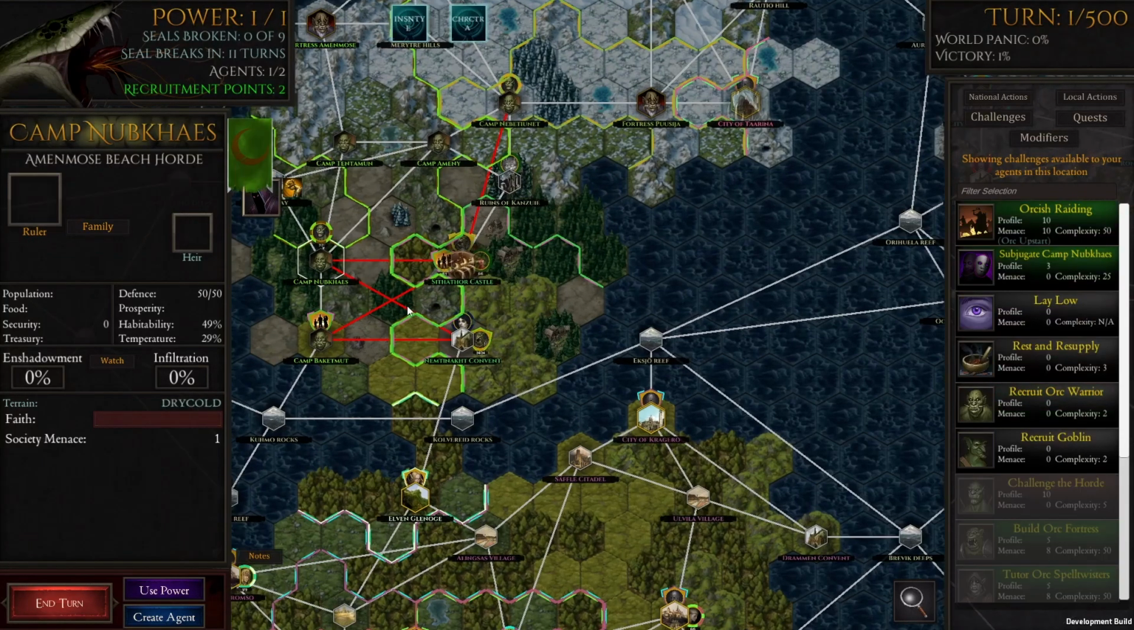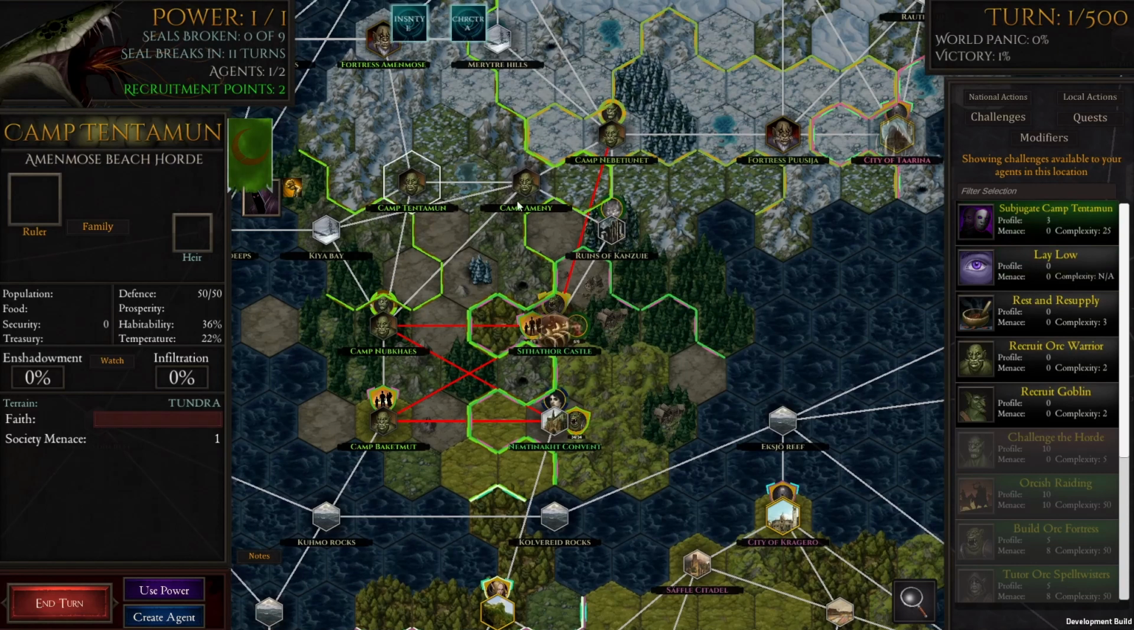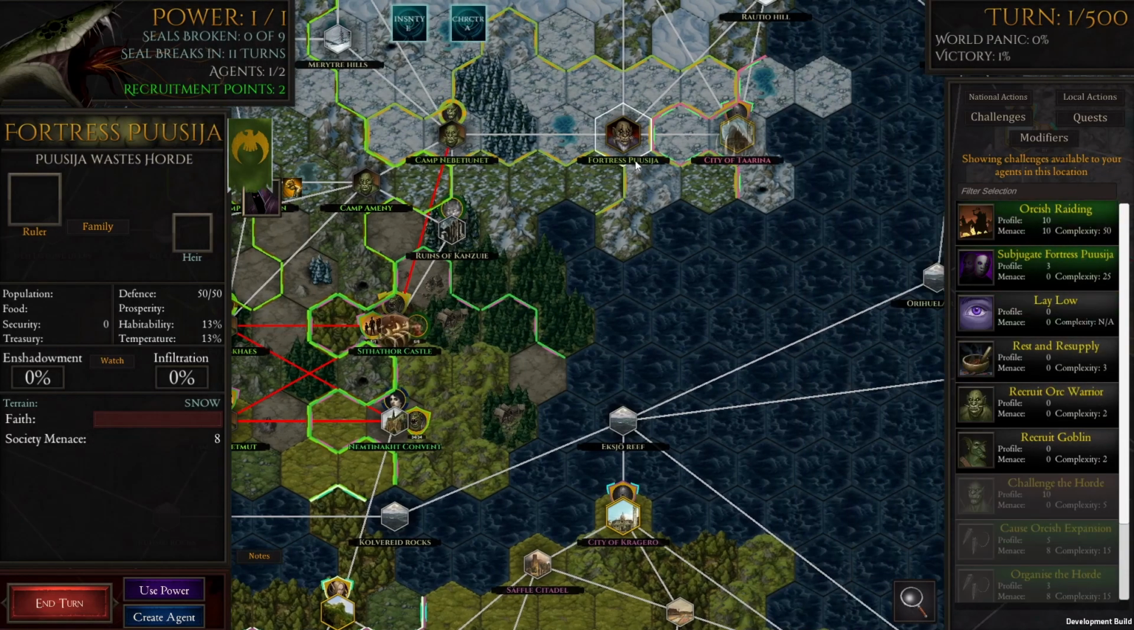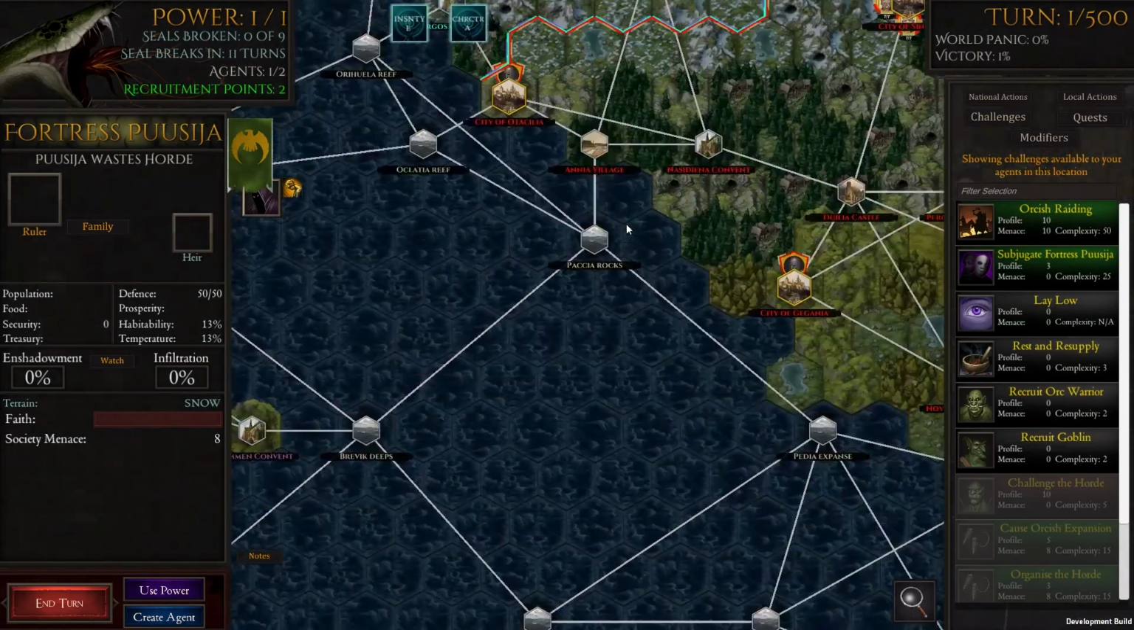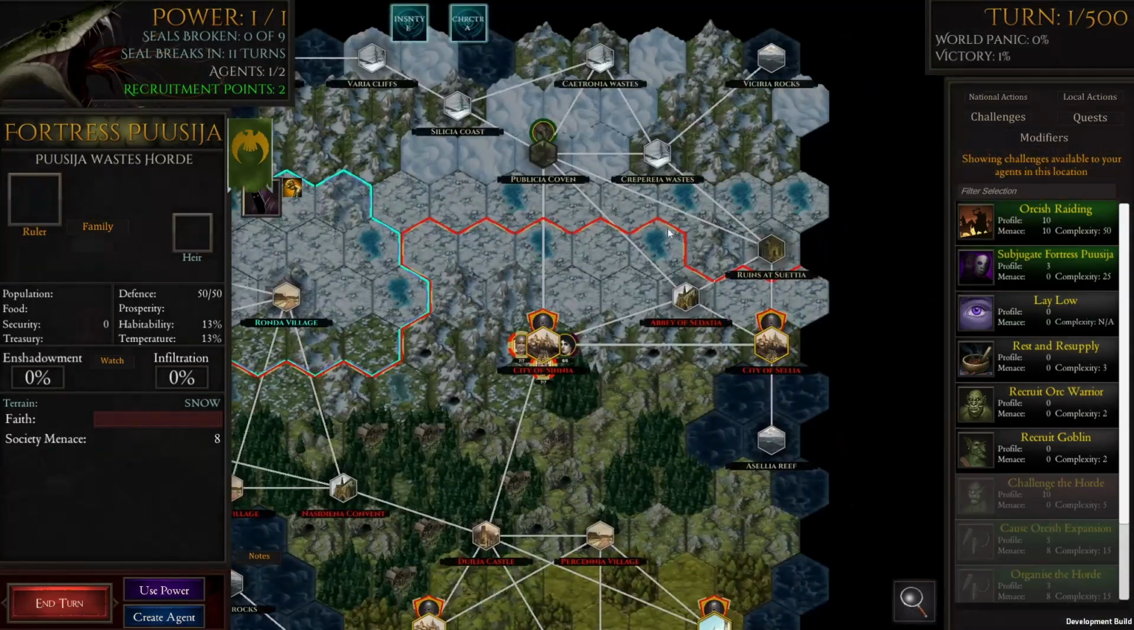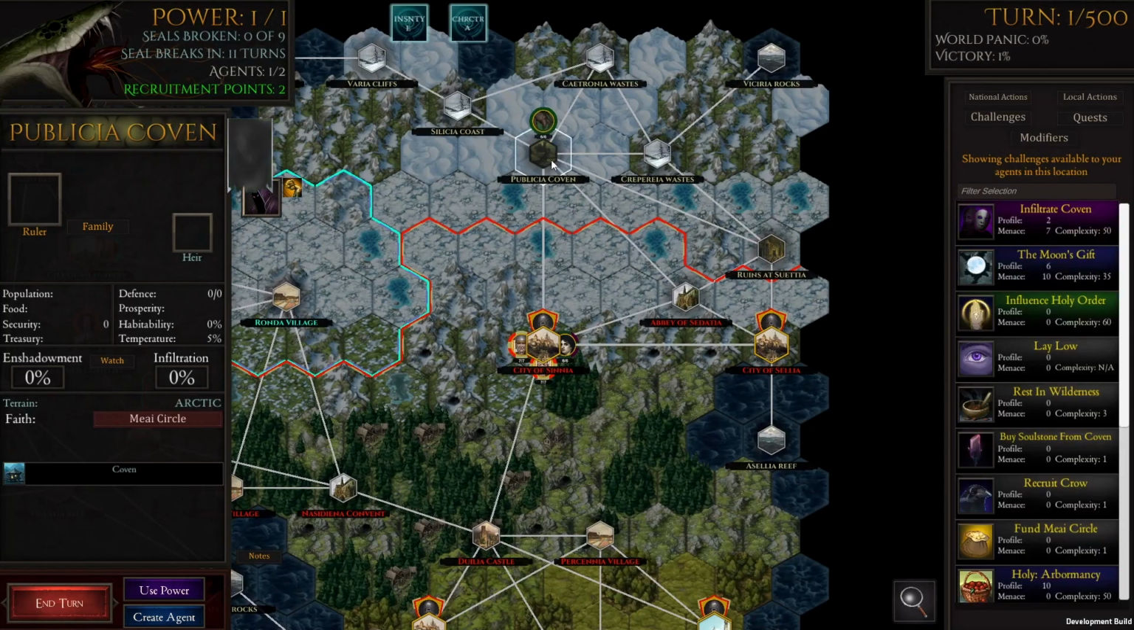I don't think it renames the orcs. Tentamon, Ameni, Amenmos. Doesn't seem to, I could be wrong here. I think it just names the human locations and the elven locations. Publicia, oh that's definitely named though, Publicia Coven, right?